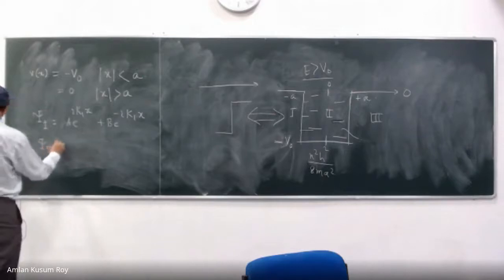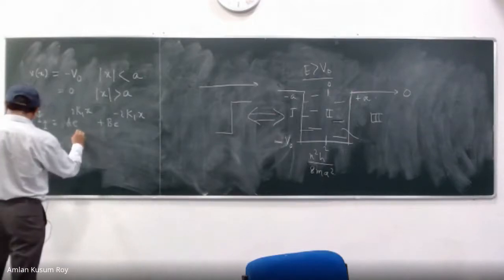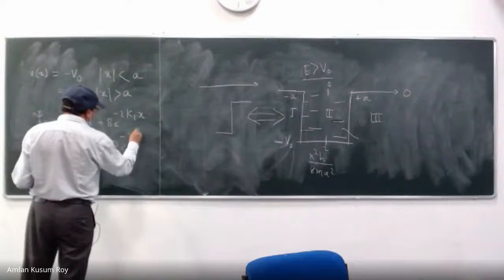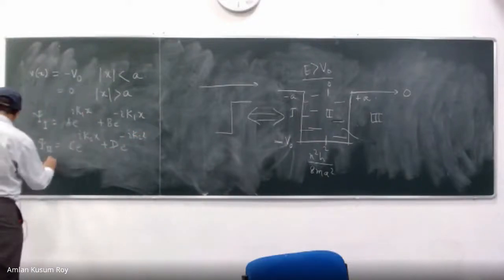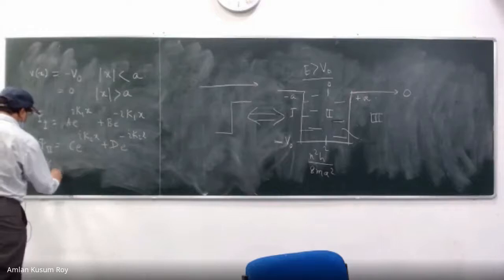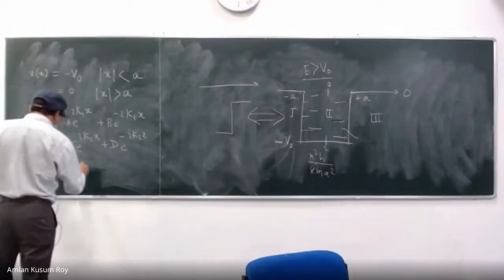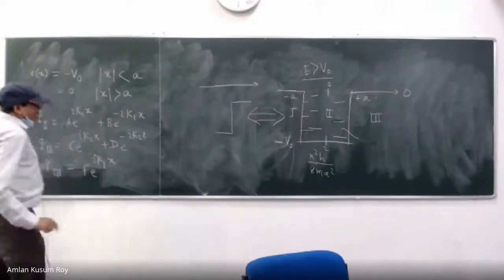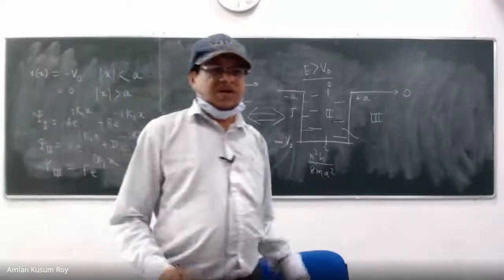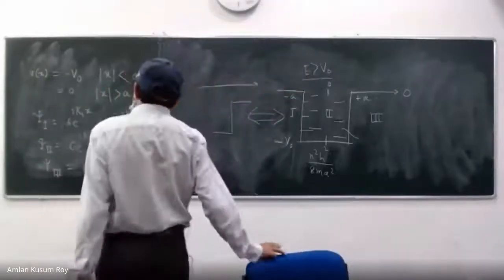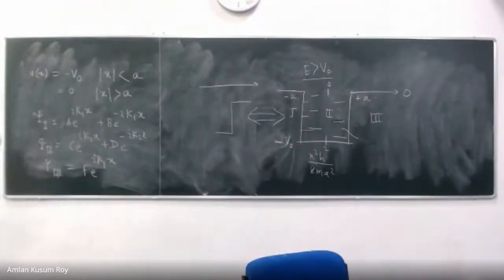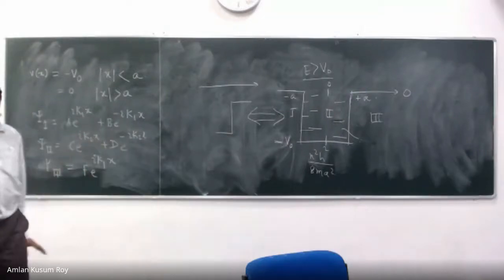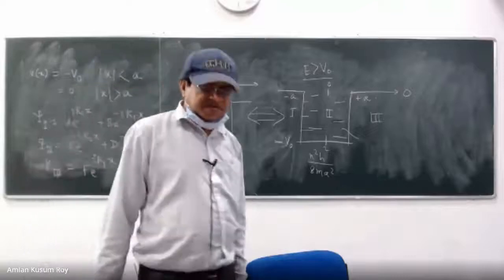So psi 2 is C e to the power I k2 x plus D e to the power minus I k2 x, and psi 3 is equal to F e to the power I k1 x. I have already put G to be 0. So you see, that is the difference between your previous problem and this problem.